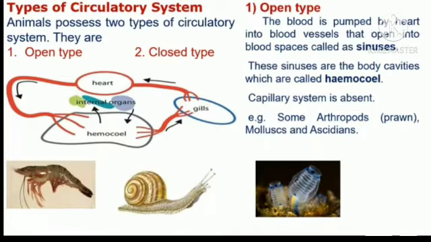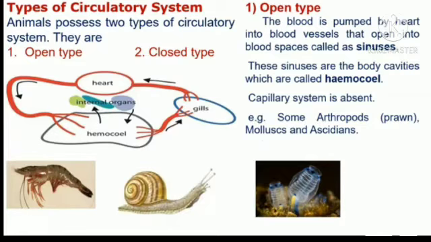Types of circulatory system. All the animals come under 2 types of circulatory system. One is open type, second one is closed type. Open type. The blood is pumped by the heart into blood vessels that open into blood spaces, that are called sinuses. These sinuses are the body cavities, which are called hemocoel. Capillary system is absent in the hemocoel. Examples are arthropods, for example prawn. Mollusks, for example snail.